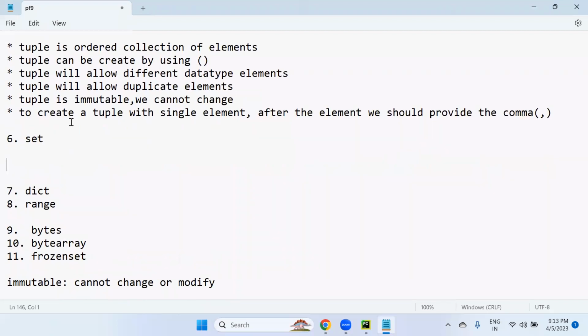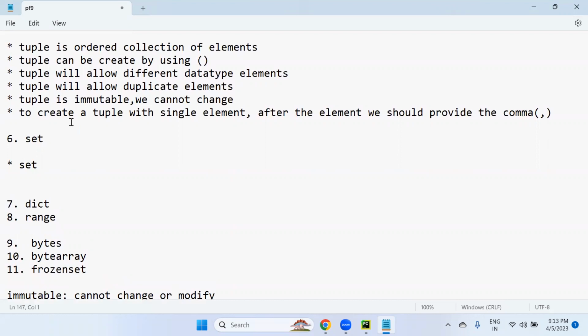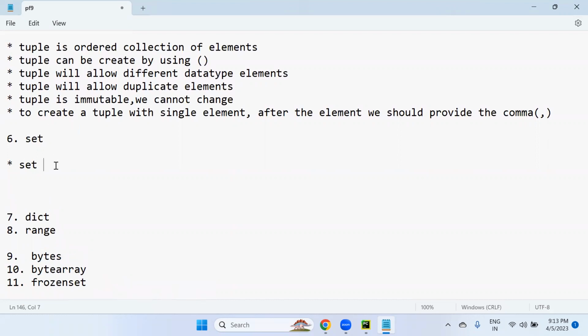Point number 1. String is an ordered collection of characters. String is ordered, list is ordered, tuple is ordered. But what is set? Set is an unordered collection of unique elements. Yes, it is completely unordered.